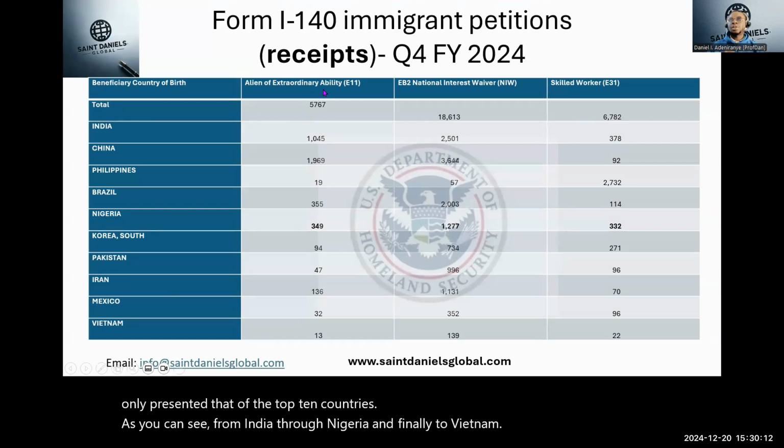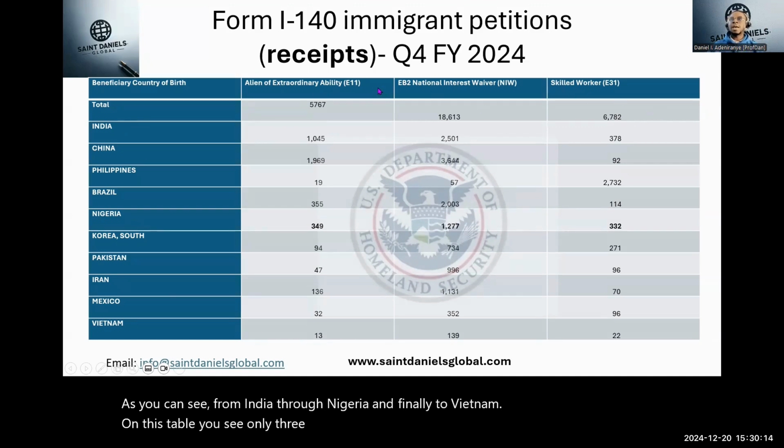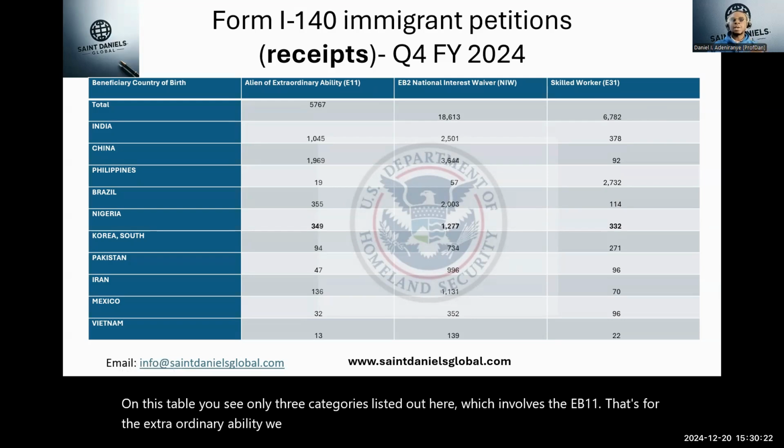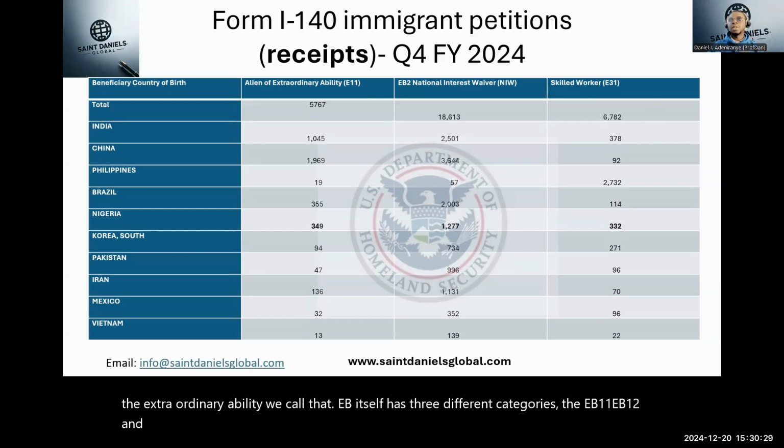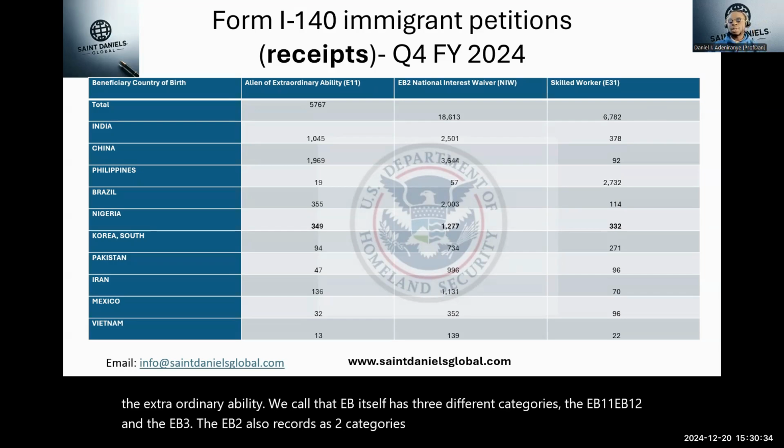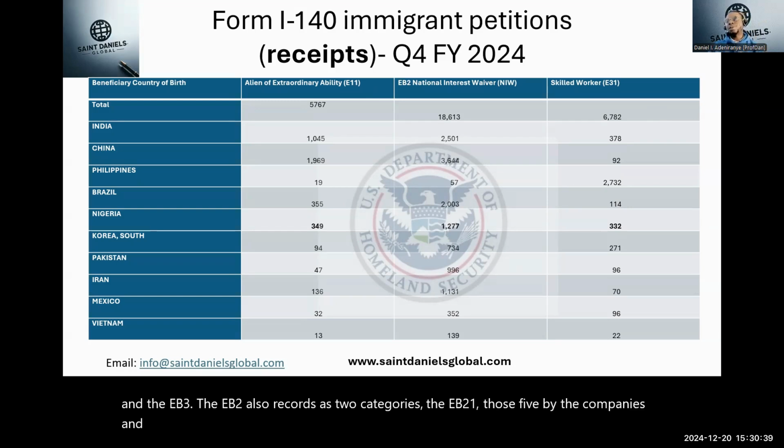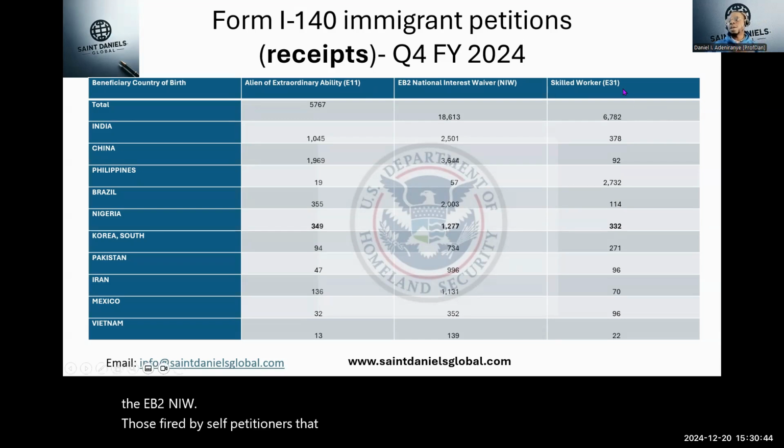On this table, you see only three categories listed out here, which involves the EB1, that's for the extraordinary ability. Recall that EB itself has three different categories, the EB1, the EB2, and the EB3. The EB2 also has two categories, the EB2 filed by the employers, and the EB2 NIW, those filed by self-petitioners. Then we have the skilled worker EB3 category.